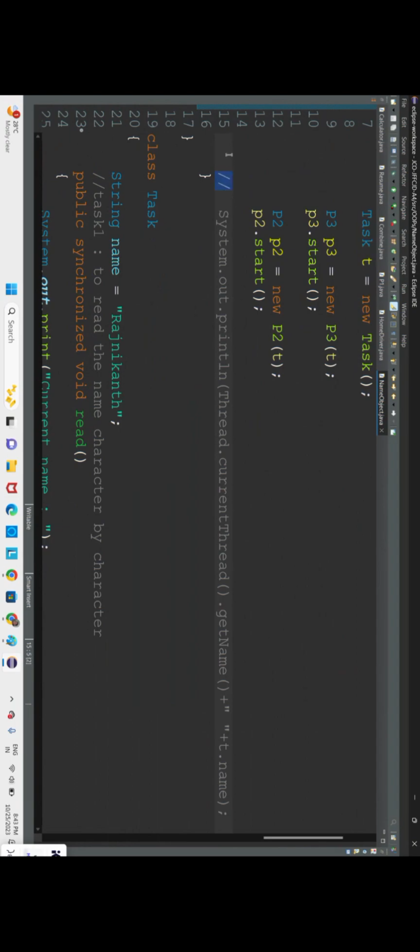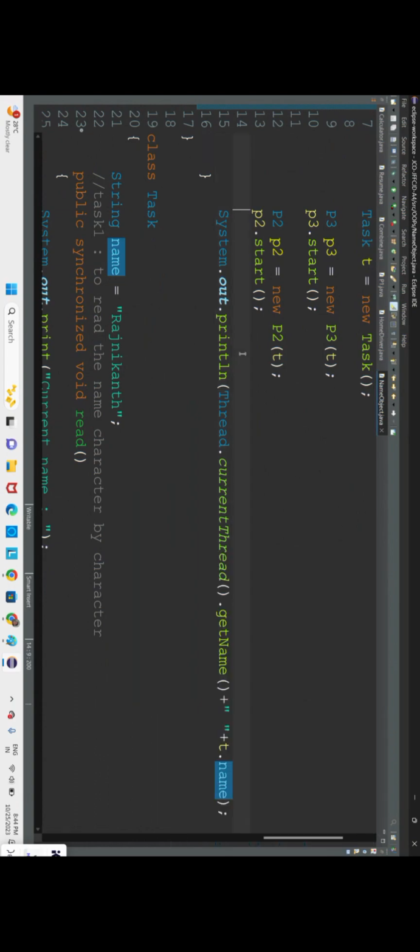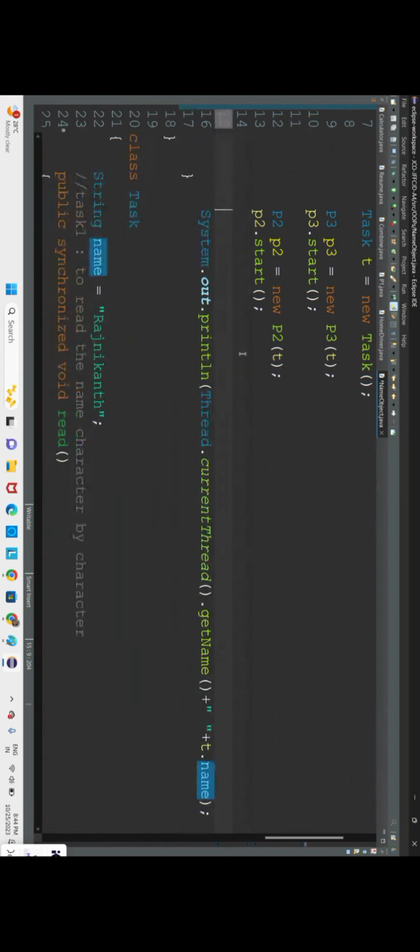Now here, if you are printing from the main method, we are just trying to print the name in the main method, with the help of this reference with the task class. If the name has not changed, then the threads have failed. If the old name is shown again, then surely the threads have failed. So in the main, we are still getting Rajnikant. That means one thread is executing fully, it is not allowing the other thread to execute quickly. So what we will do, we will make one thread wait.